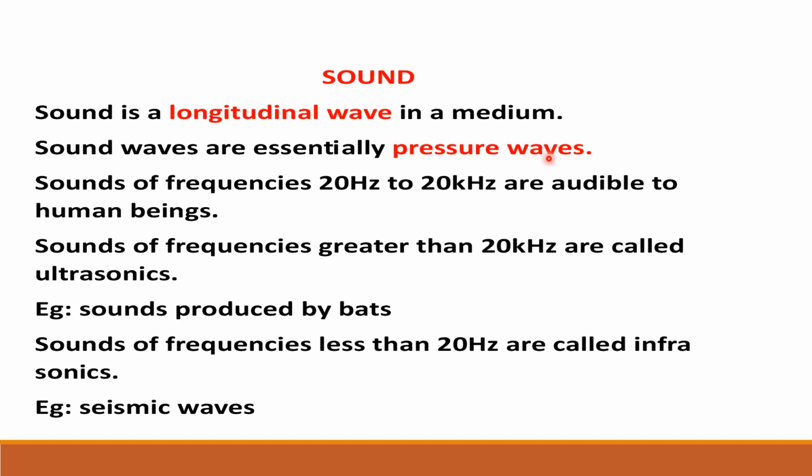Frequencies above and below this we cannot hear, right? Frequencies greater than 20 kilohertz are called ultrasonics, for example sounds produced by bats. And frequencies less than 20 hertz are called infrasonics, for example seismic waves, right?